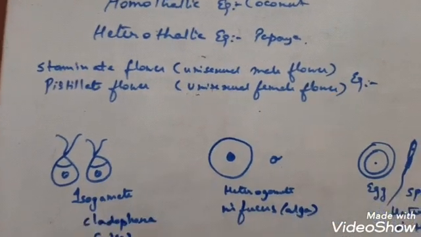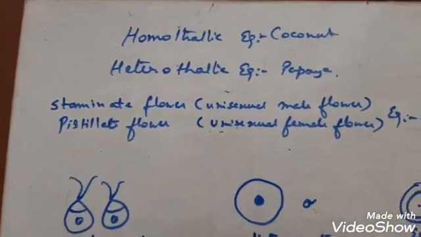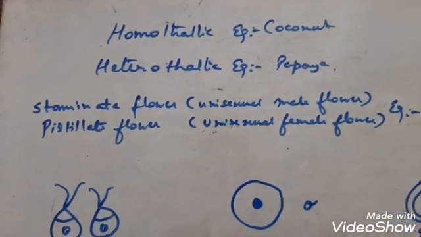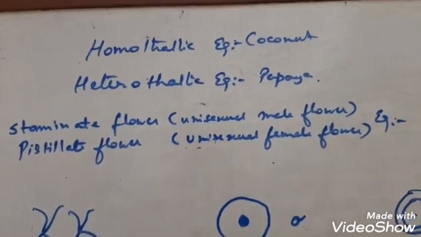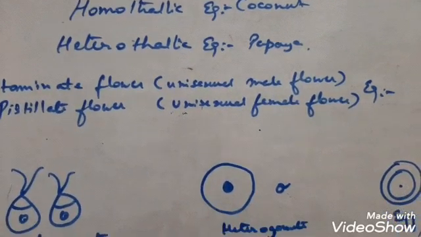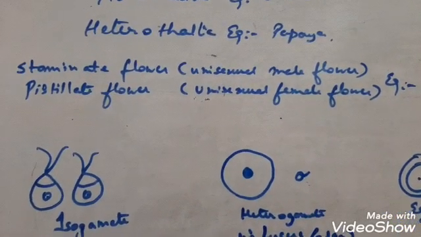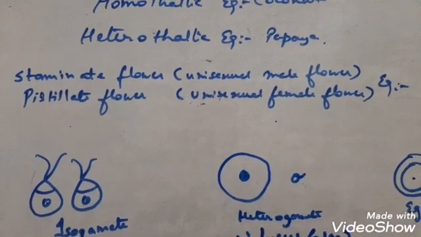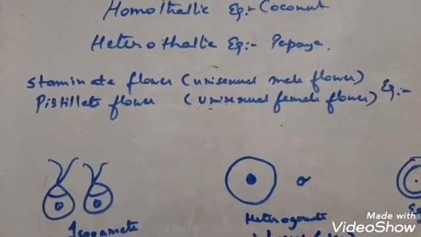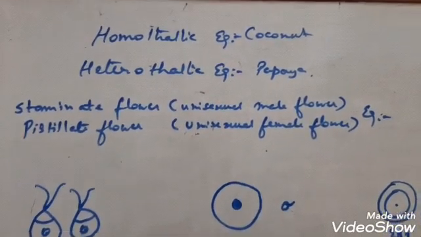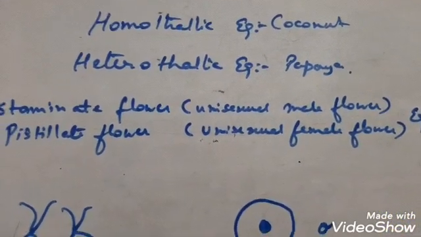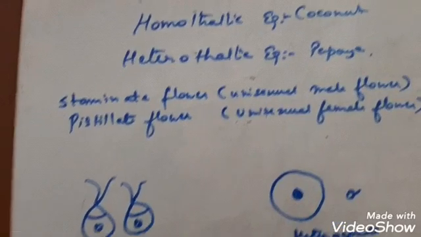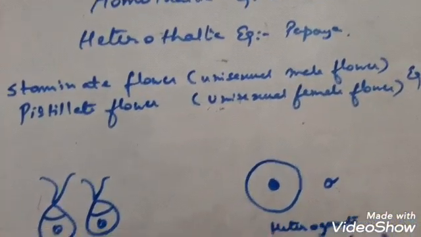Now, children, I was just telling you about the gametogenesis process, the events that take place during sexual reproduction. The events are pre-fertilization events, which include gametogenesis and gamete transfer, then comes the fertilization process, and then post-fertilization events. In the gametogenesis process, gametes are always haploid in nature. Remember, gametes are haploid.